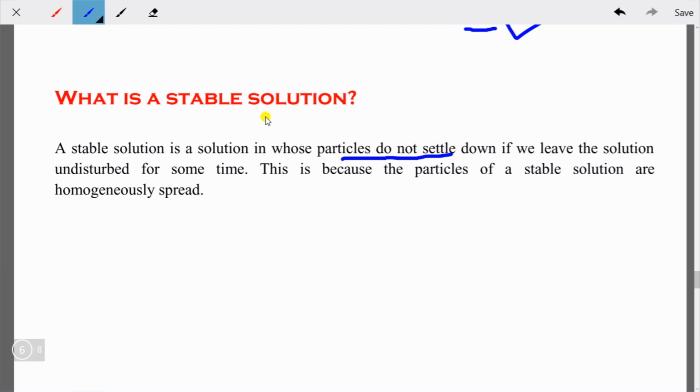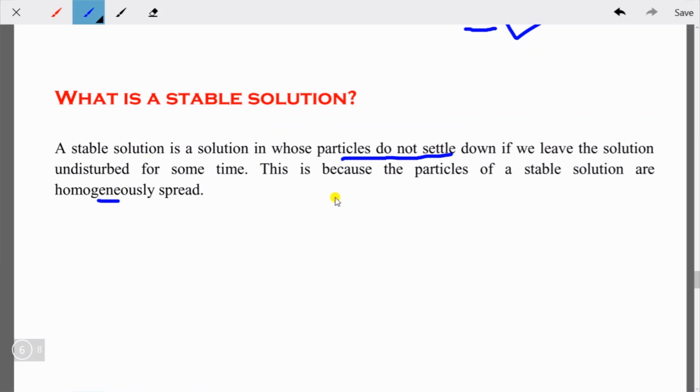But if you take a solution where you are mixing some salt or some sugar into water, then even after leaving the solution undisturbed for some time, you will see there is no residue at the bottom of the container. So that will be a stable solution where the particles are homogeneously spread, and you cannot see the particles through naked eyes. So this is what a stable solution is.